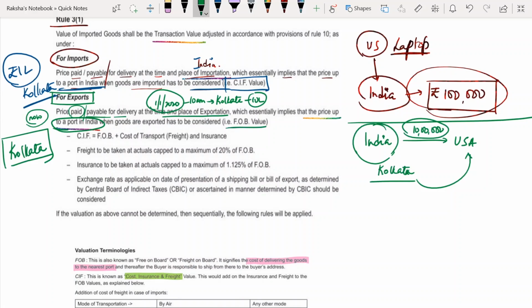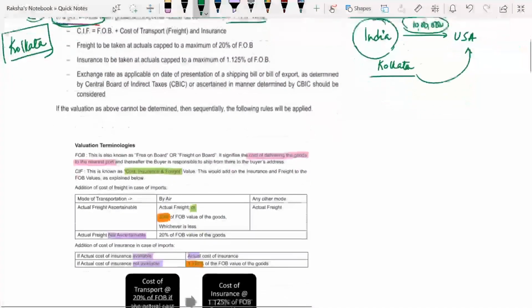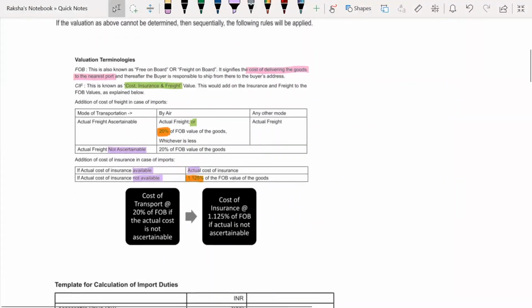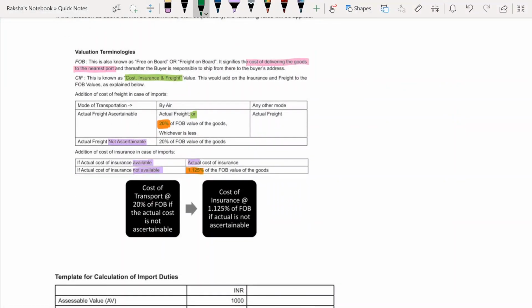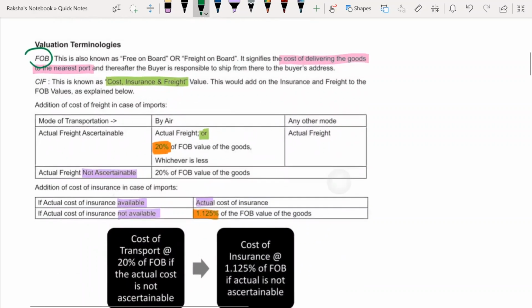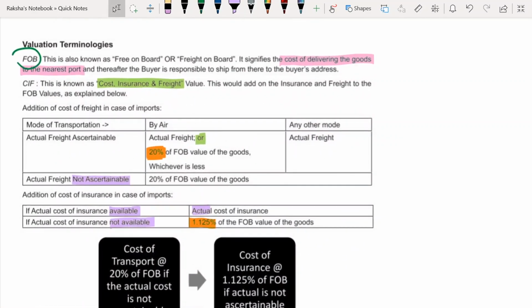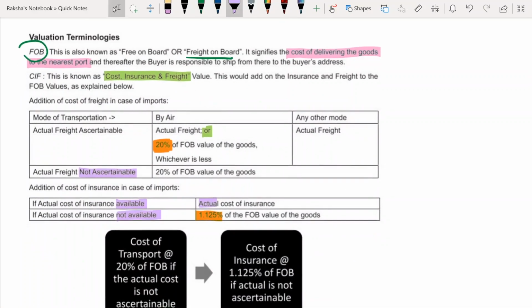What is this FOB value? Can we understand the terminologies now? Yes. FOB, what is it? It is also known as free on board or freight on board. Very important, please pay attention. It signifies the cost of delivering the goods to the nearest port.